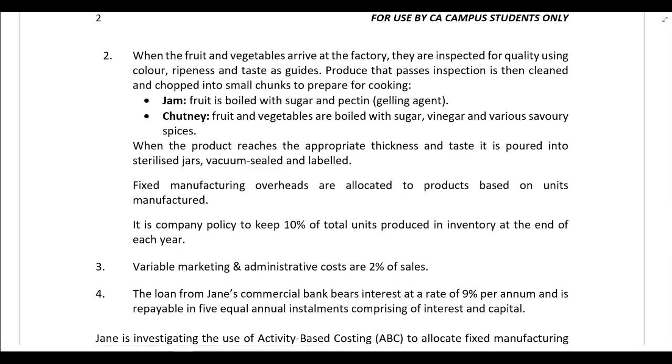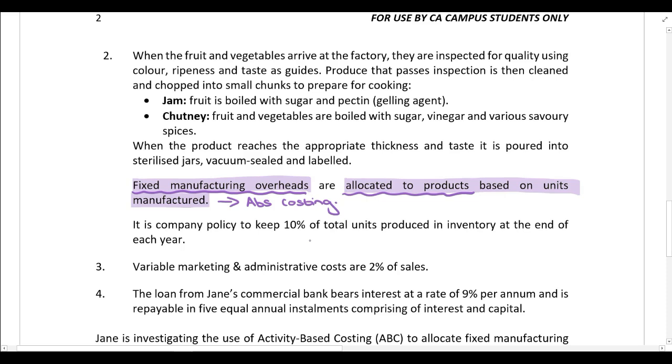You're then told that fixed manufacturing overheads are allocated to products based on units manufactured. And this just reinforces what we already said on the previous page. We are using absorption costing. How do I know that we are using absorption costing? Because fixed manufacturing overheads are being allocated to products. So in other words, fixed manufacturing overheads are being included in the value of inventory, which means we are using absorption costing. And the fixed manufacturing overheads are currently being allocated based on units manufactured.